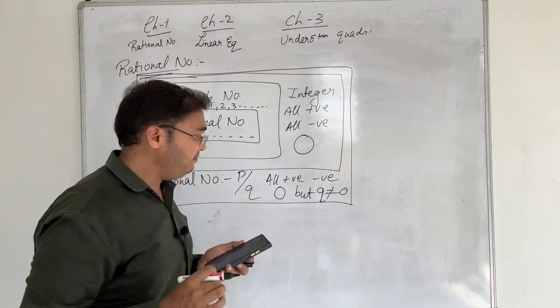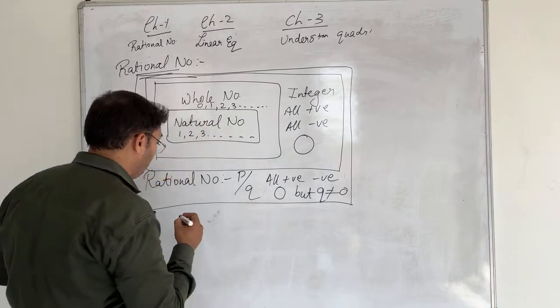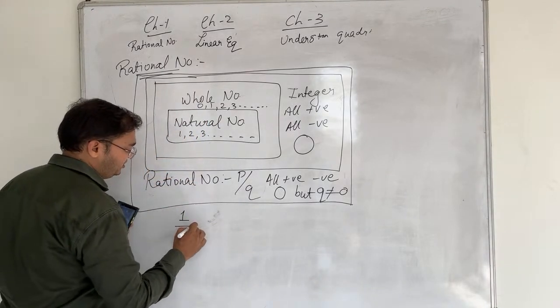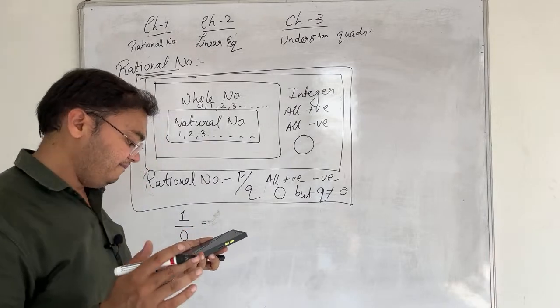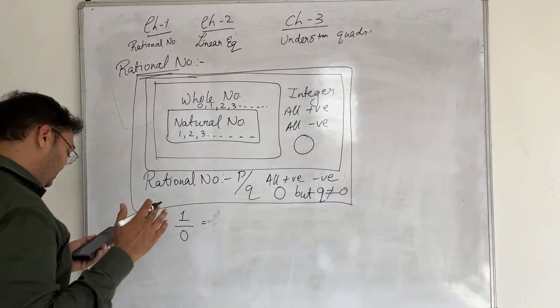And what's the logic behind it, that Q should not be equal to 0? Because we know that if I write 1 upon 0, then what would the answer be if I divide 1 by 0? What would be the answer if I divide 1 by 0?